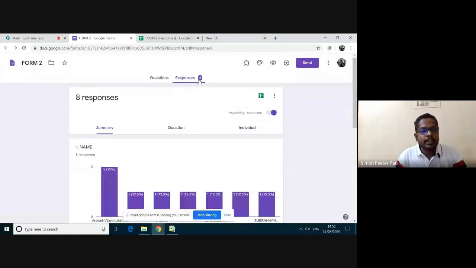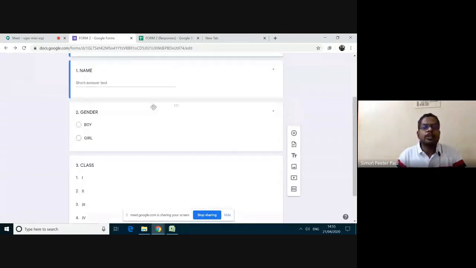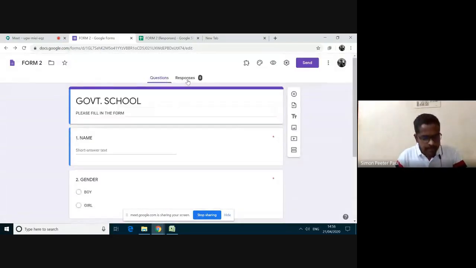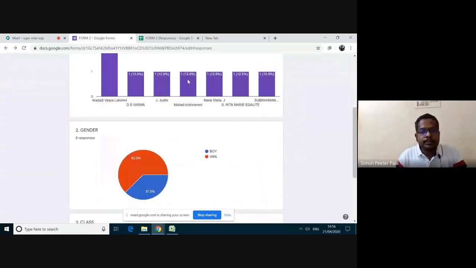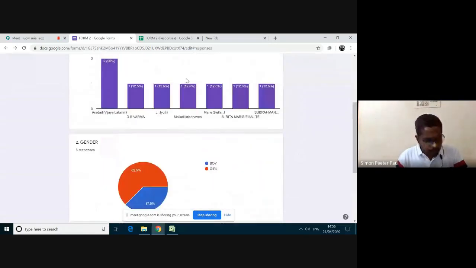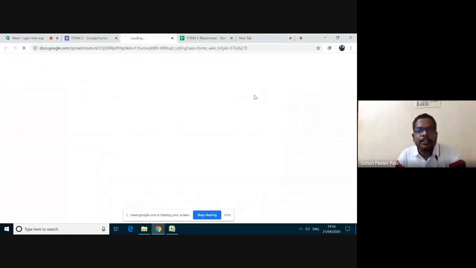So this one is the question which I have typed. Next to the question, the option is response. I'm selecting this response, and then I could see the bar diagrams. If I want to see it in a spreadsheet, click this icon.